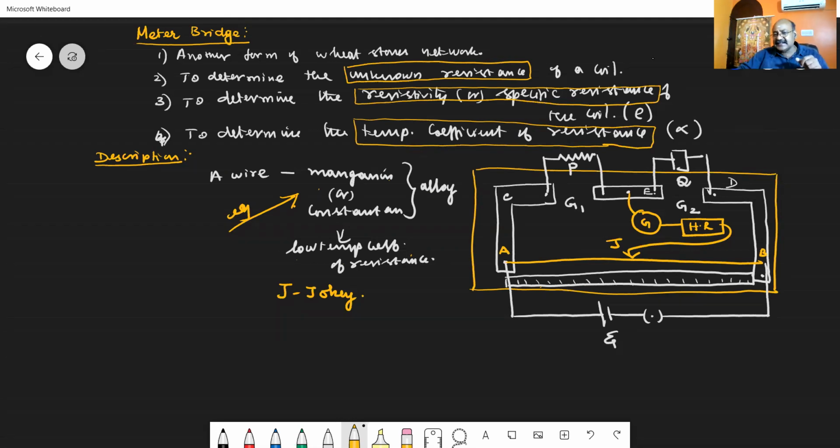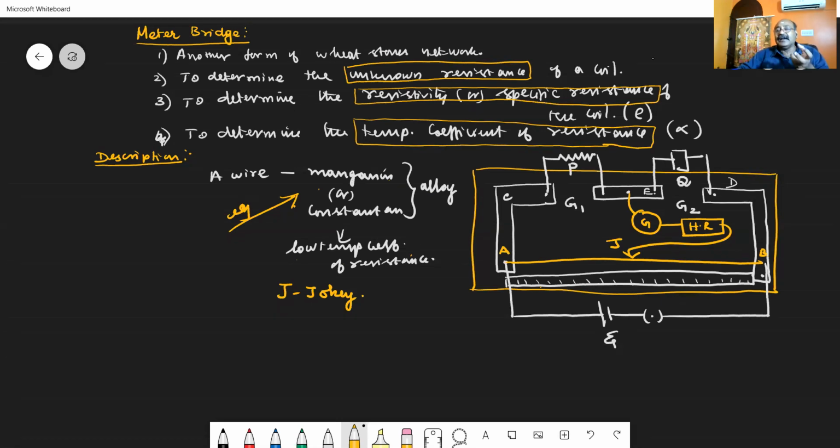In between A and C, a source of EMF using a Leclanché cell is connected through a tap key. From the terminal E, the center copper plate, a galvanometer and high resistances are connected in series along with the jockey. The jockey is a metal contact which can move over this wire AB, so that it can make contact on the wire at any point.